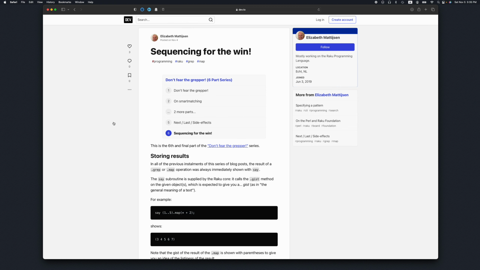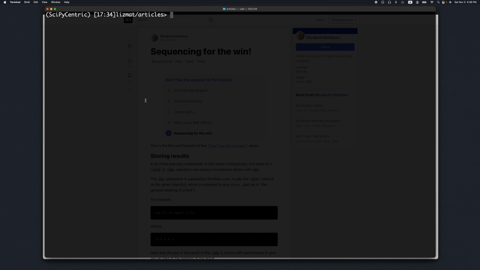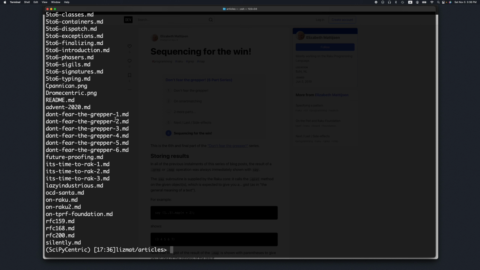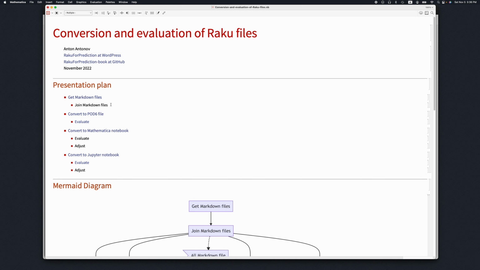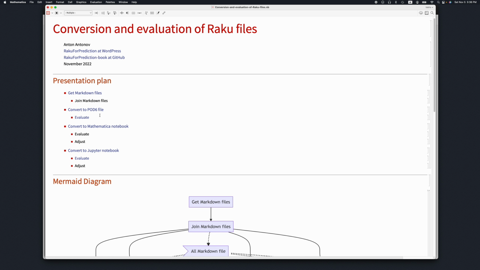Elizabeth keeps a repository with the articles on GitHub, and I have taken the files from that repository. Let's actually show it here. These are the Markdown versions of the original posts, as far as I know, Don't Fear the Grepper. I'm going to combine those articles into one big document and then convert it into a pod6 file, and also into a Mathematica notebook and a Jupyter notebook. We'll see that all of these notebooks can be evaluated.